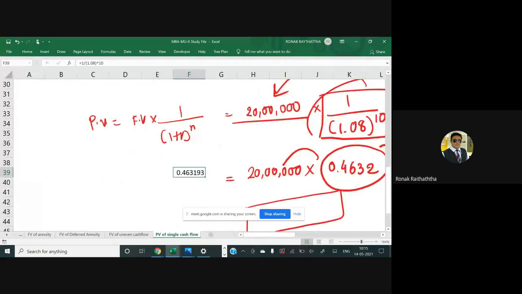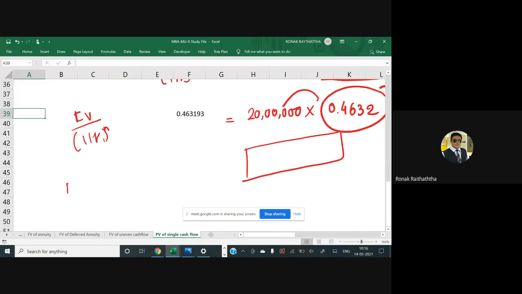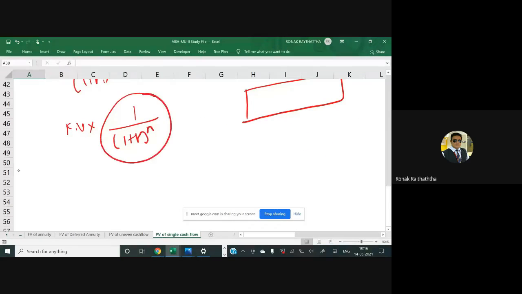Right. So the formula, as we have seen, is FV divided by 1 plus R raised to n. That can also be written as FV multiplied by 1 divided by 1 plus R raised to n. So what I'm doing is I'm finding this discounting factor, my friend. So 1 divided by 1.08 raised to 10 is there, right?